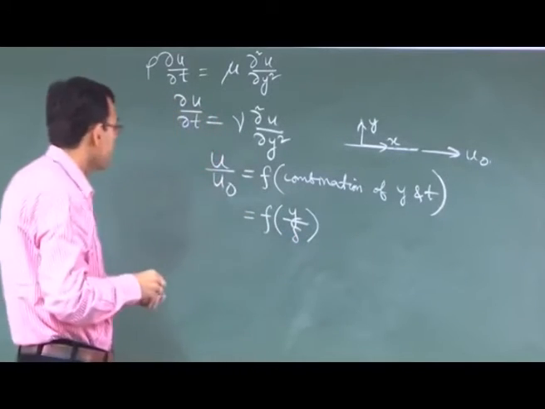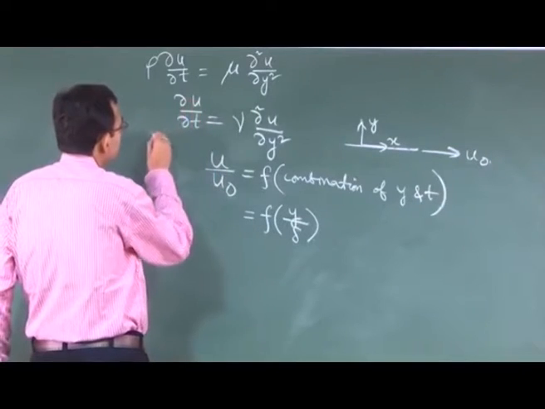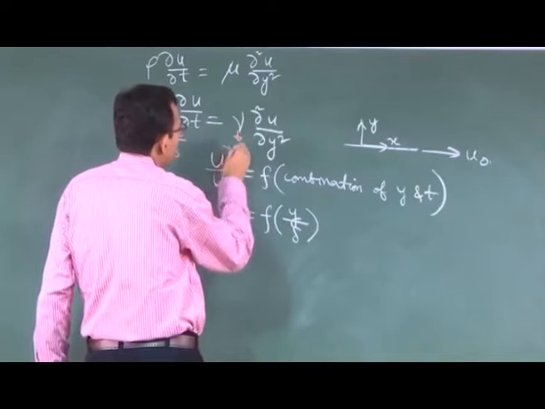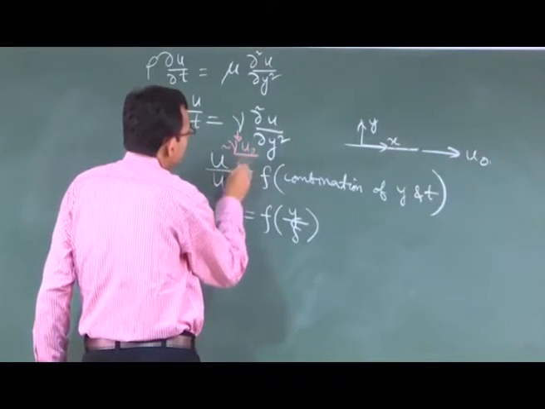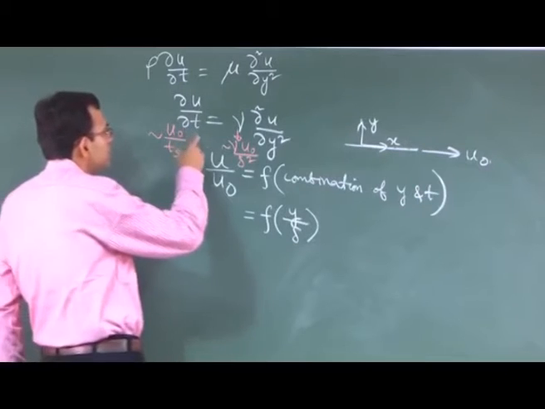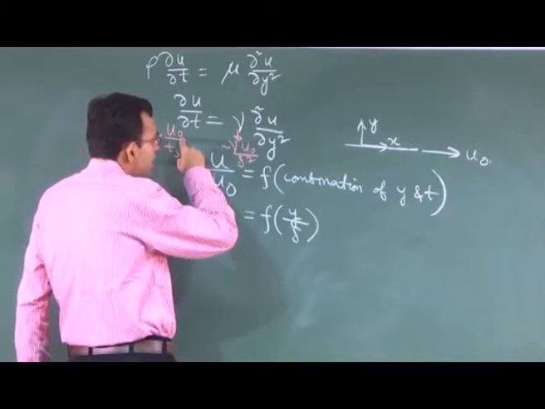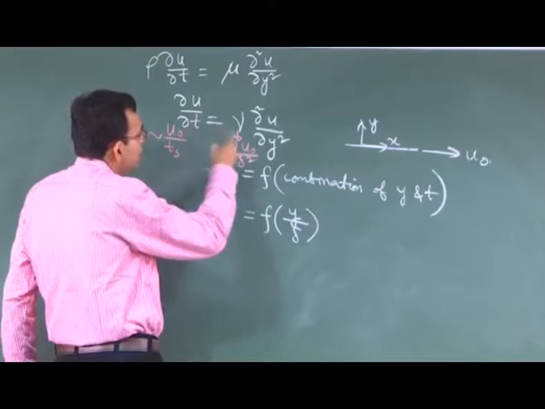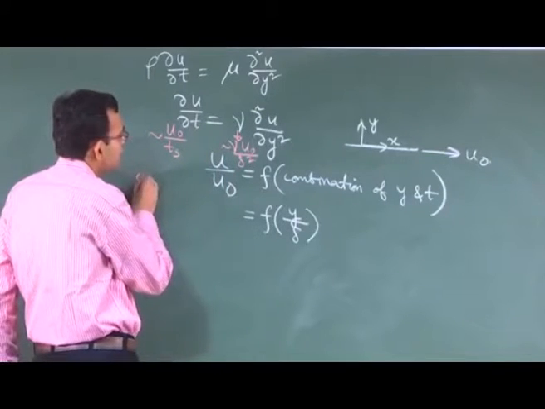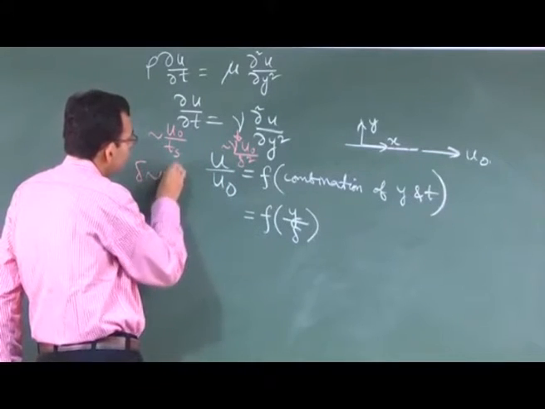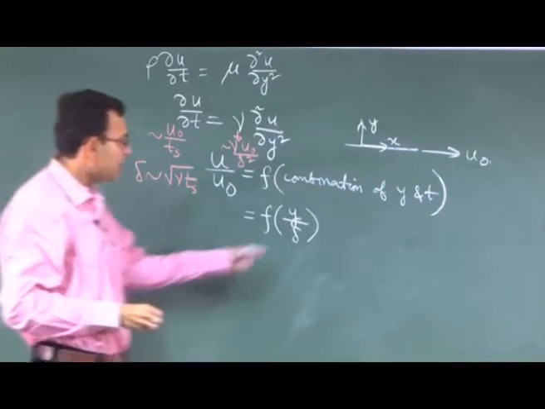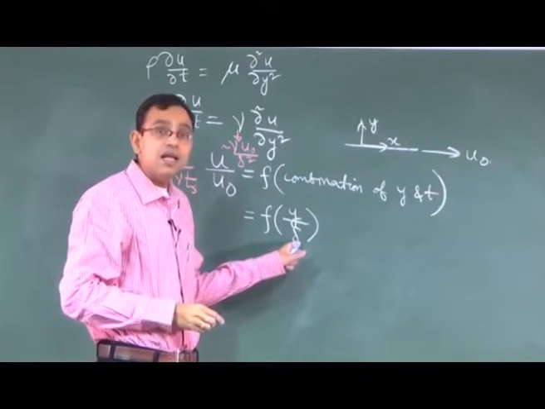How is it possible? If you do an order of magnitude analysis, this is u0 by the time scale, and this is of the order of nu u0 by delta square, where delta is the length scale of the problem. Because the transient or inertial effect here is going to balance the viscous effect, if you equate these two scales, you will see that delta will scale with the square root of nu t. So you can see that this is a length scale.